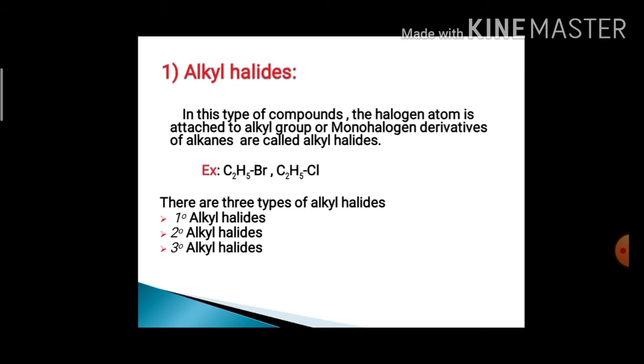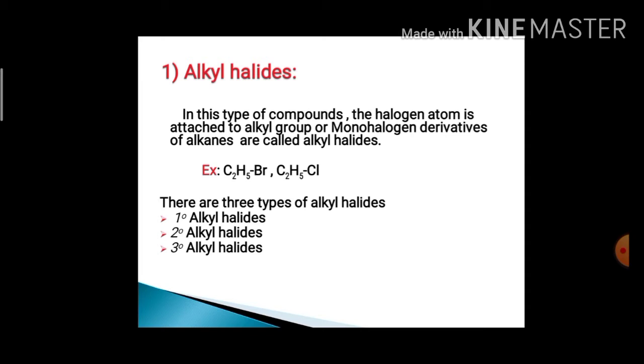We'll discuss what is meant by alkyl halides. In this type of compound, the halogen atom is directly attached to an alkyl group, or monohalogen derivatives of alkane are called alkyl halides. Example: C2H5Br and C2H5Cl, where the halogen atom is directly bonded to the alkyl group, that is ethane.